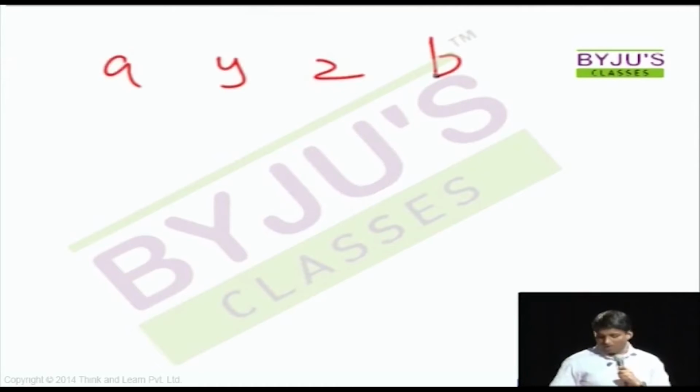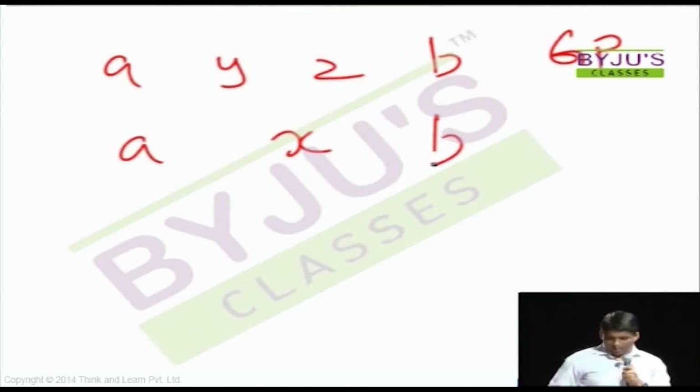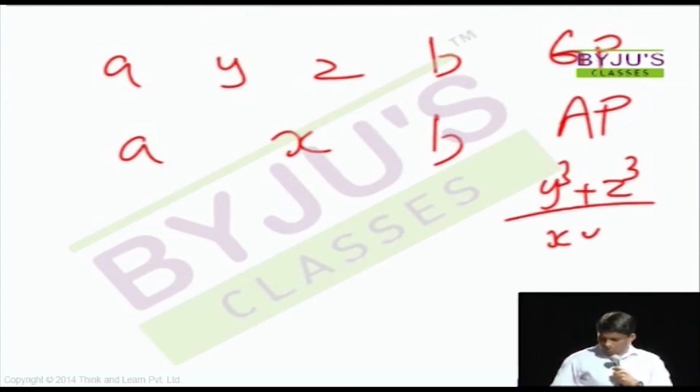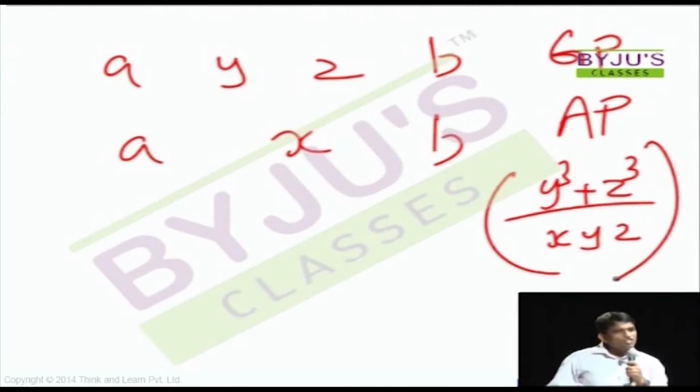Let's consider A, Y, Z, B, R in geometric progression. You must be wondering, why do I need to solve questions like this to become a manager? A, Y, Z, B, R in geometric progression, A, X, B, R in arithmetic progression. So find y cube plus z cube divided by xyz. Now this is not an easy question. This will be considered as moderate or difficult. Why? Because they're not a formula based question. These are the ones which we call indirect, tricky questions, right?